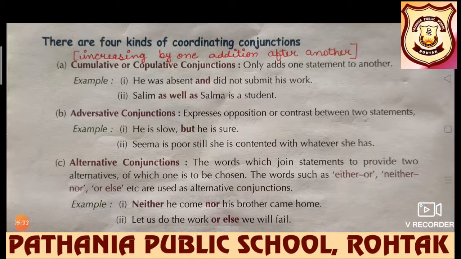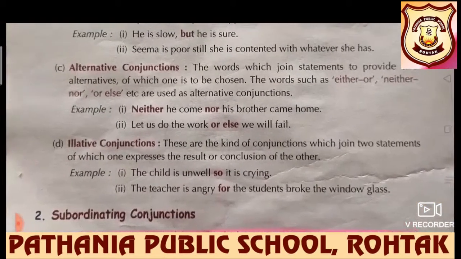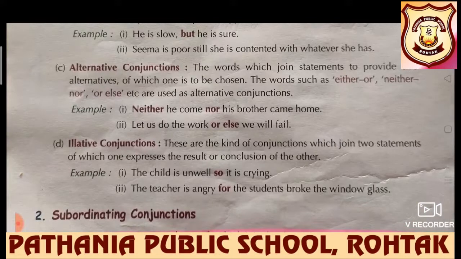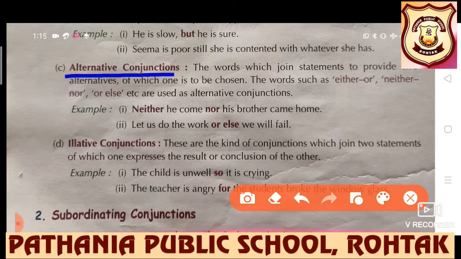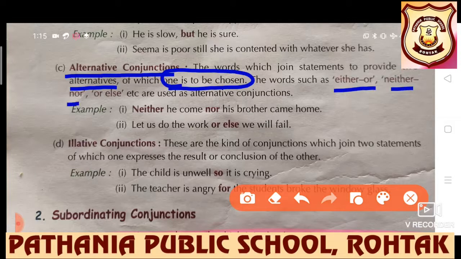Next we have alternative conjunctions. Alternative, the name is making the meaning clear. If we have two options, then we have to choose one. This is our alternate, these are the options which we have, and we have to choose one. The words which join statements to provide two alternatives, of which one is to be chosen. The words such as either or, neither nor, or else, etc. are used as alternative conjunctions.